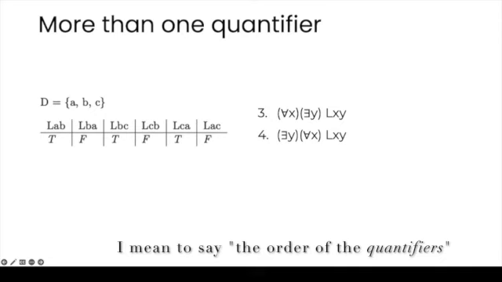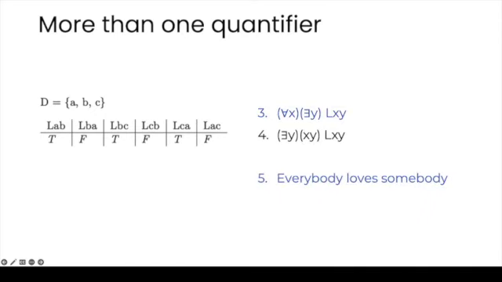So remember that the first one said everybody loves somebody, but the other sentence, number 4, means something different. It means somebody is loved by everyone, because it means there is a Y such that for every X, X loves Y. And we see that they mean something different, right? The first one means that everybody loves somebody or other. And the second one says that there is a special someone that is loved by everyone in the domain.